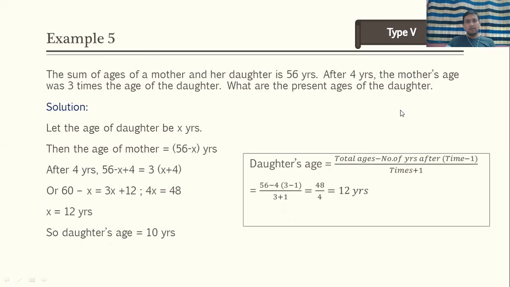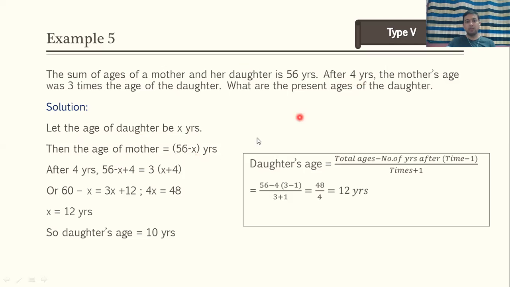Now, let us see the next type. The sum of the ages of mother and her daughter is 56. Again, summation is given, and instead of before, the relation is given after 4 years. The mother's age will be 3 times the age of daughter. What is the present age of daughter? Again, it's a very simple numerical. Let the age of the daughter be x. So if the summation is 56, the age of the mother will be 56 minus x.